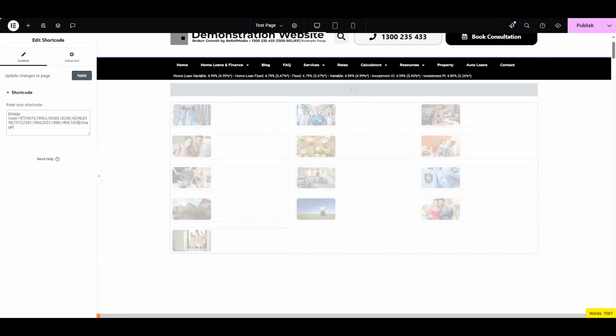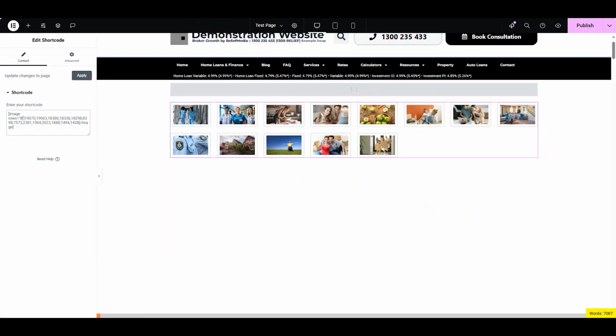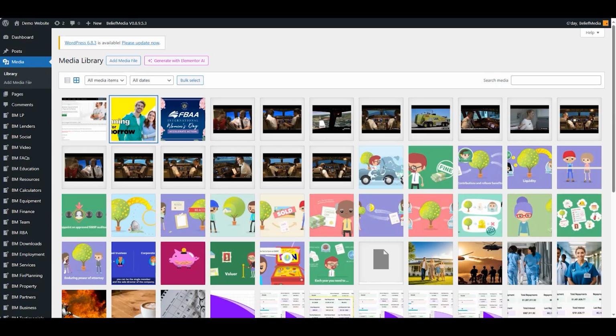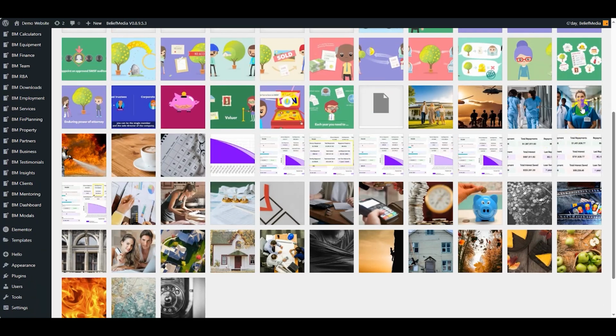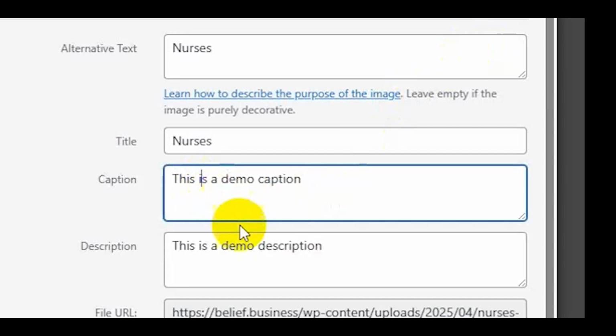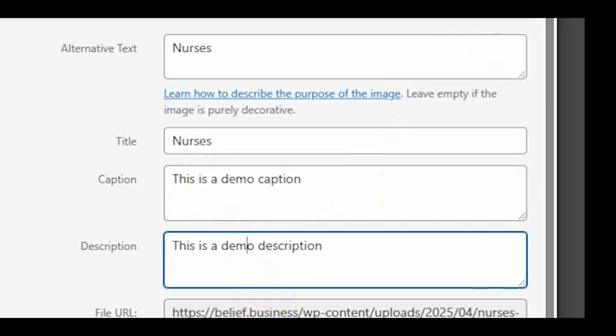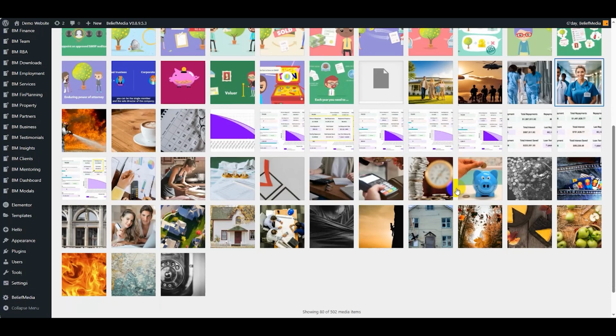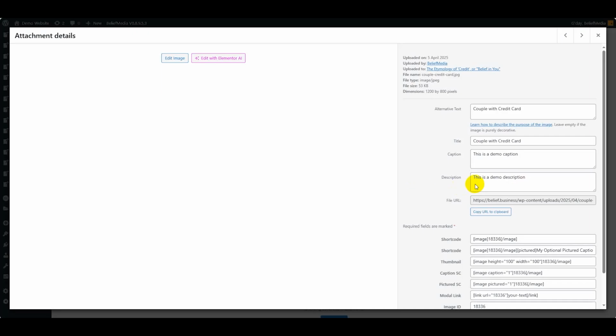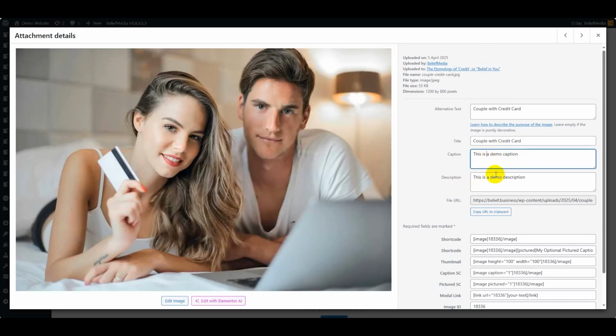Unlike the YouTube videos, you can put in a larger number of images in each row, and it doesn't look as silly as the YouTube images. But we want a caption. So what I'm going to do is pull up the media library. Now, for the nurses image we used previously, this is a demo caption, this is a demo description. What I've done for a whole bunch of different images that we used in this gallery is I've done exactly the same thing. This is a demo caption, this is a demo description.